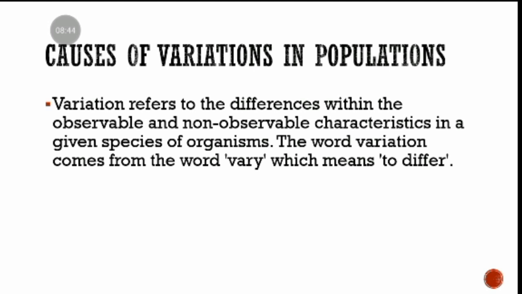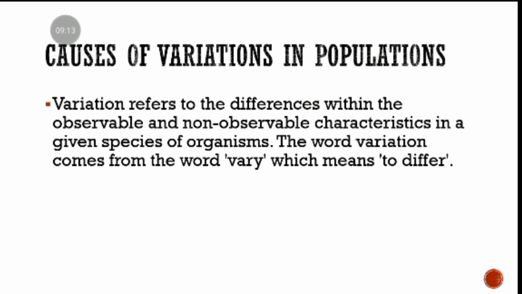The keywords there are difference, kusiyana, and observable and non-observable characteristics. There are things that you see, for example skin complexion, but there are some things that you don't see. Those are non-observable characteristics.